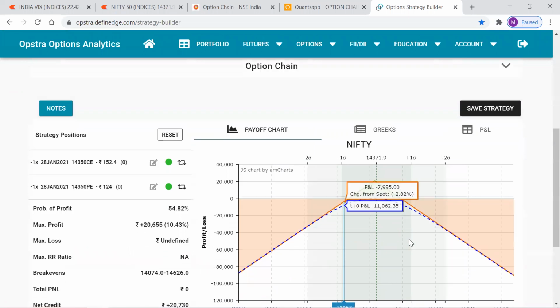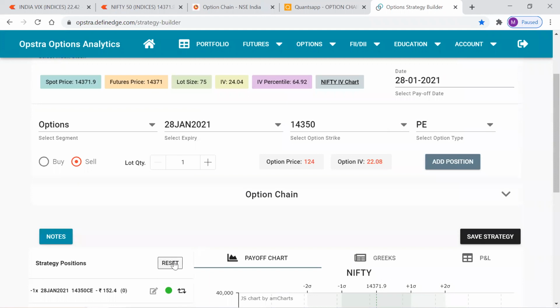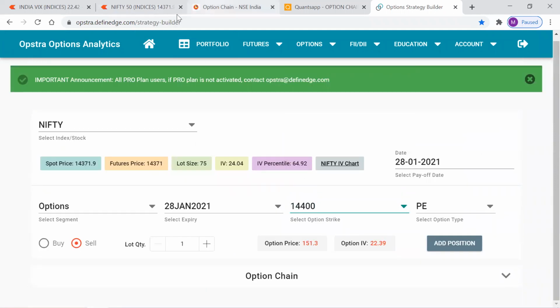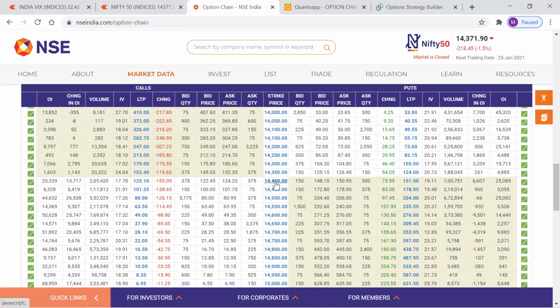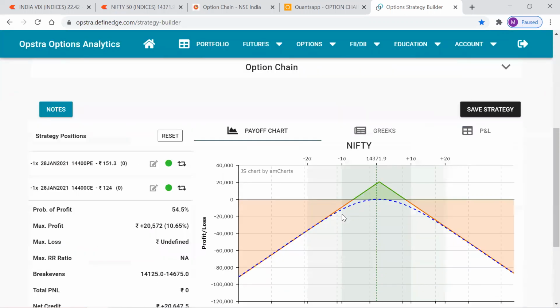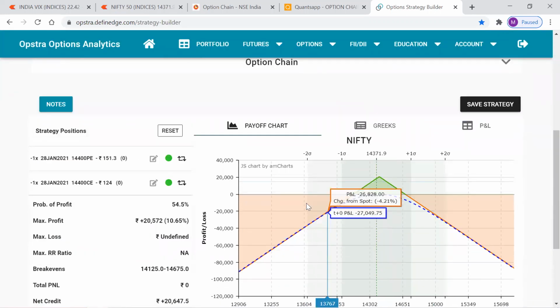That's it. This is how the payoff diagram looks. Or you can also do this with 14,400, because 14,400 is also at the money. So you can short the 14,400 put and the 14,400 call. Okay, add position. That's it. Same, this is how the diagram looks.